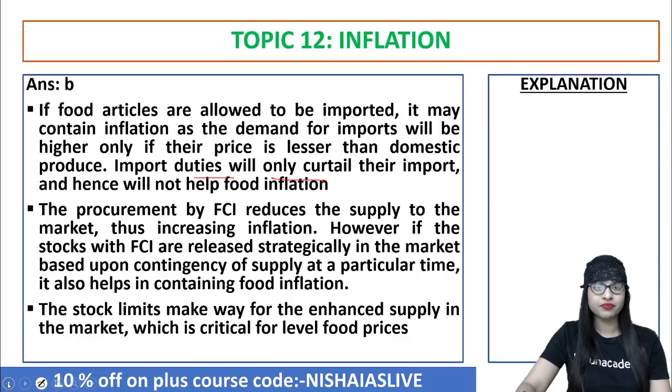One second. Yeah. So now if you see the procurement by the FCI, they will reduce what? The supply to the market. Automatically it will increase inflation. Clear?